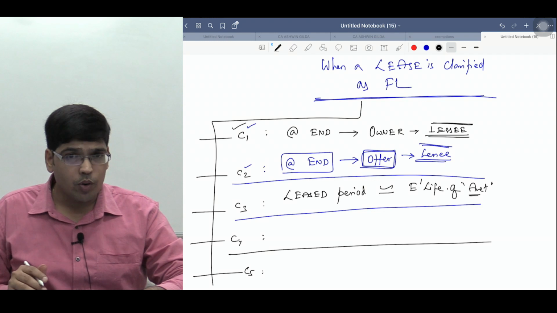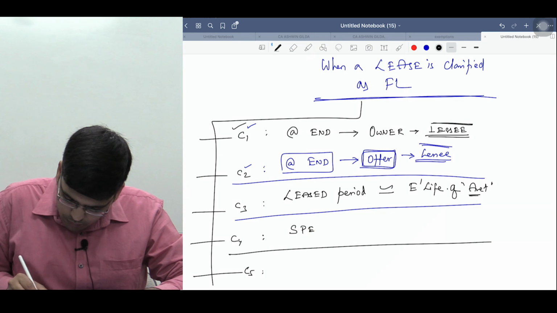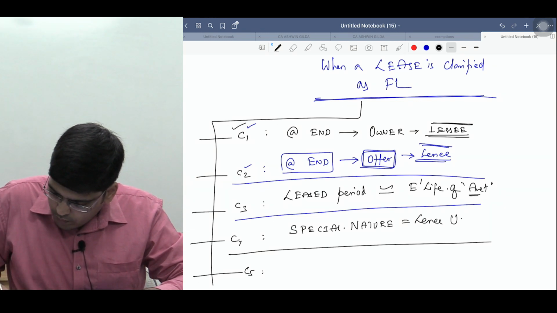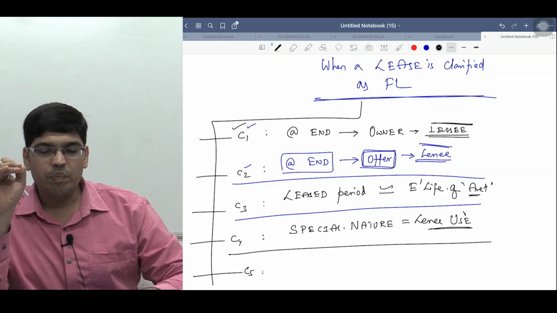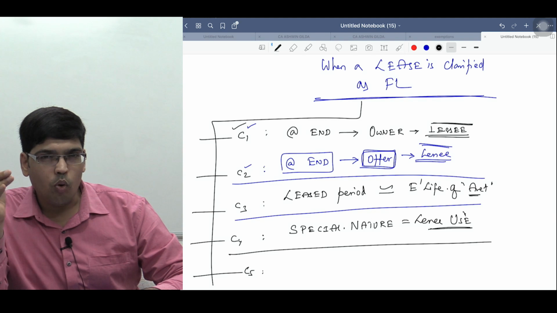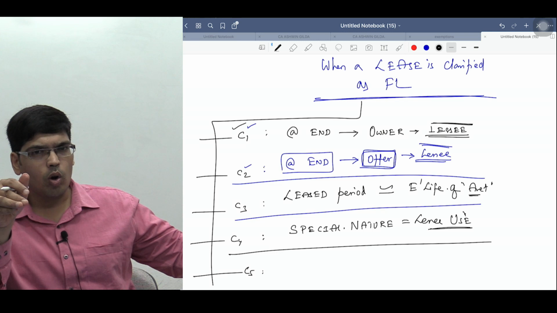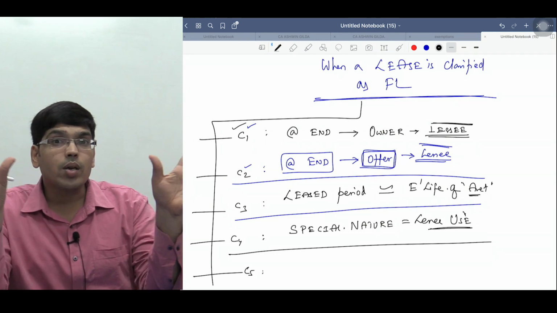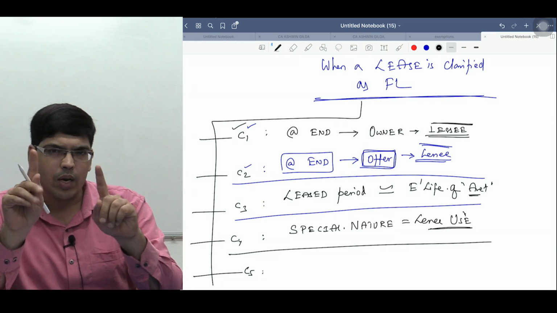Condition number 4 is nothing but the lease asset is of so special nature. It's of so special nature that only the lessee can use it. That only who can use it? Lessee can use it. See, if I am preparing an asset only for your requirement, as per your requirement, then whatever expenditure I have incurred on developing the asset, will I recover from you or not? अभी कोई asset आपके लिए बना रहा हूँ according to your customization or according to your requirement, whatever expenditure I have incurred on developing the asset, will I recover from you or not?